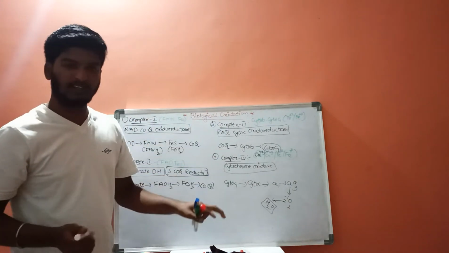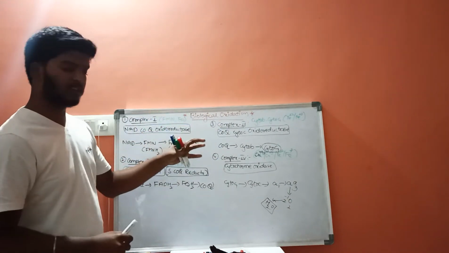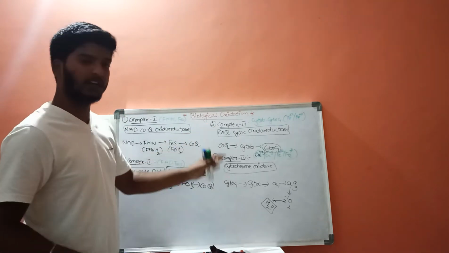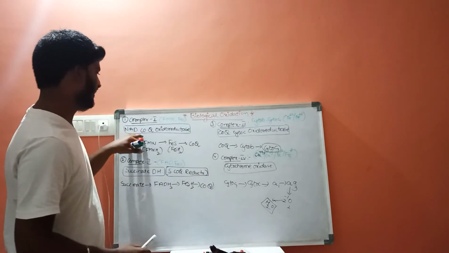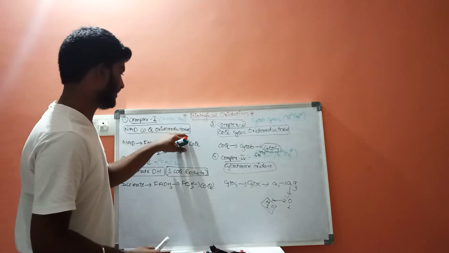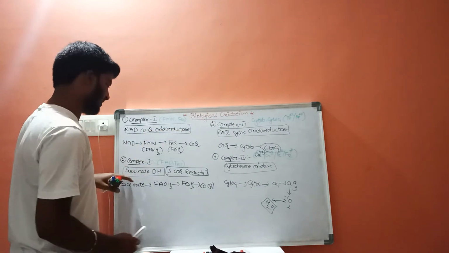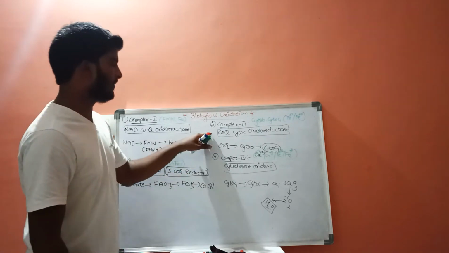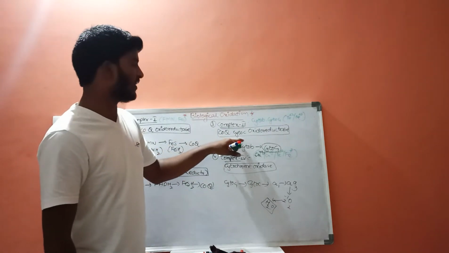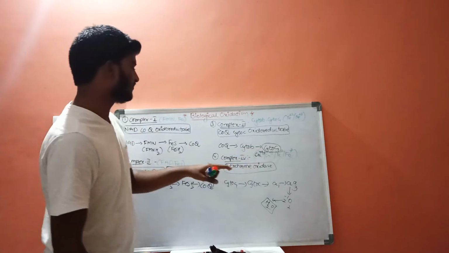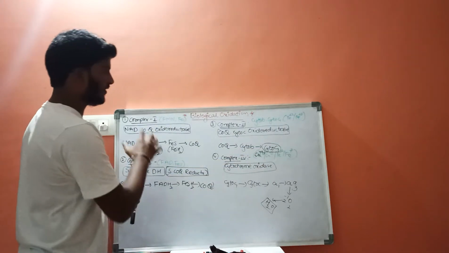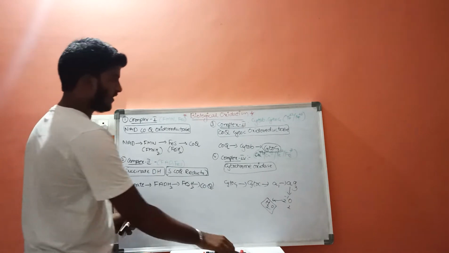These are the 4 complexes in biological oxidation, that is electron transport chain. Complex 1, complex 2, complex 3, complex 4. Complex 1 is NAD coenzyme Q oxidoreductase, and complex 2 is succinate dehydrogenase or succinate coenzyme Q reductase. Complex 3 is coenzyme Q cytochrome C oxidoreductase, and complex 4 is cytochrome oxidase. This is about introduction of electron transport chain.